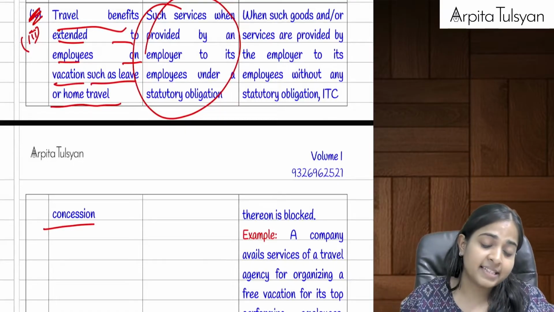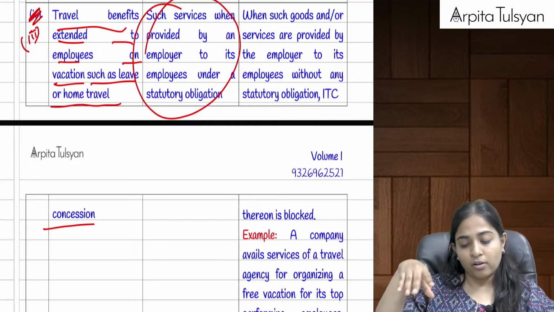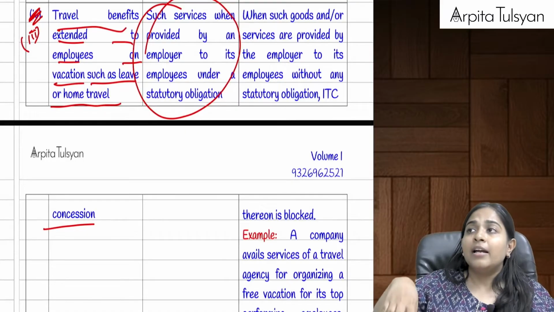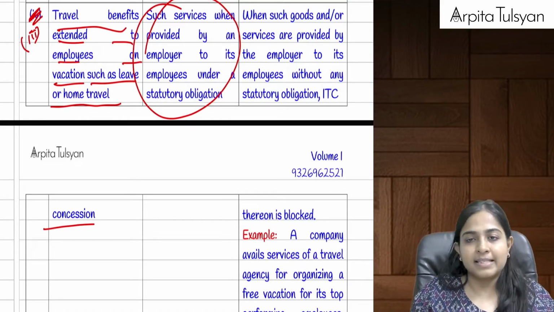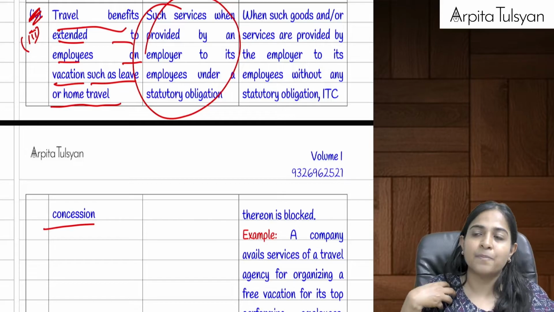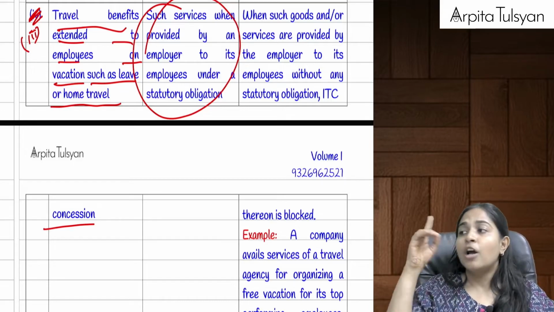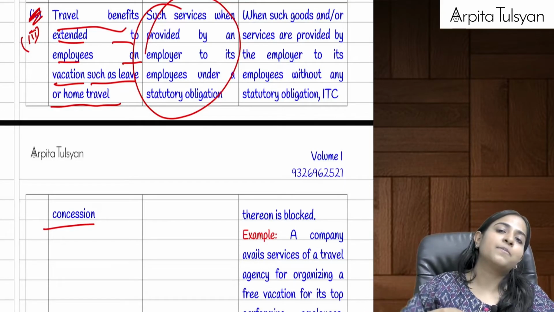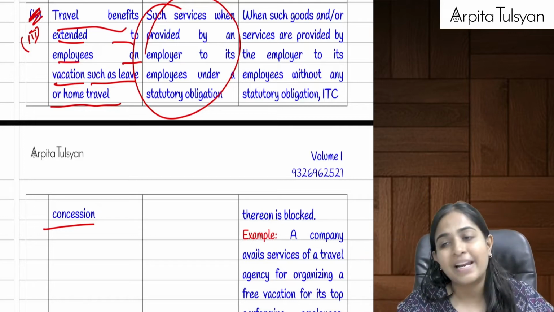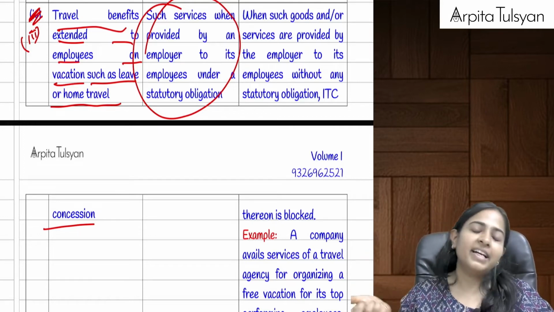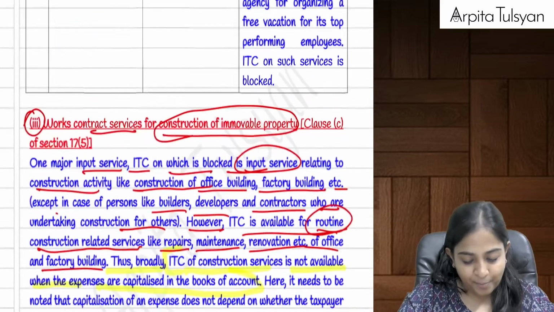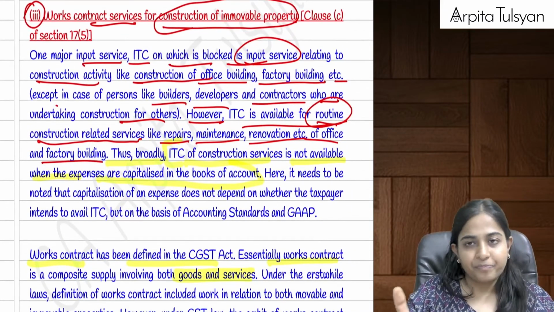Travel benefits extended to employees who are on vacation, just like leave travel concession or home travel concession. Whatever expenses have been incurred by the employer for the employee, if he has paid GST on that, then the credit is not available, except when it is statutorily required to be done by the employer for the employee. Clear with this?